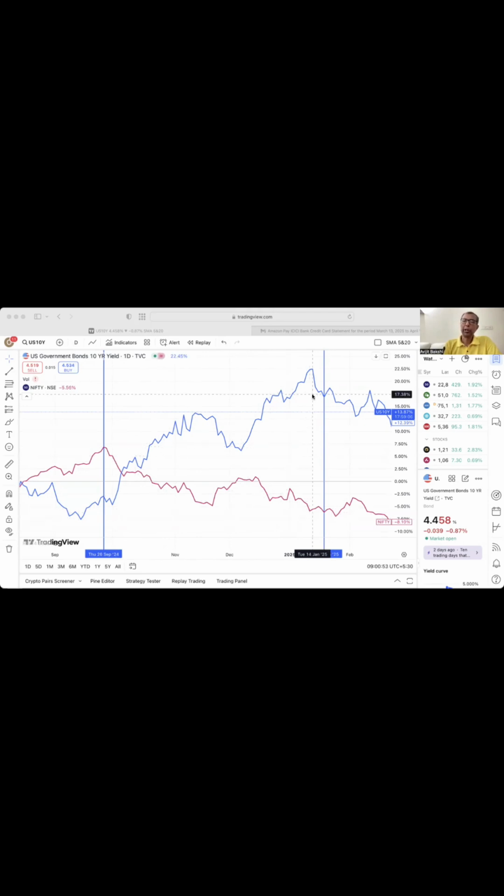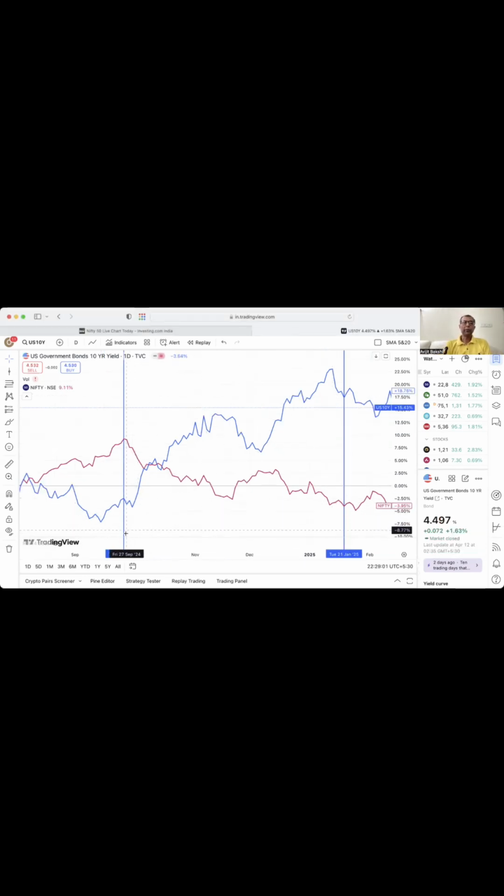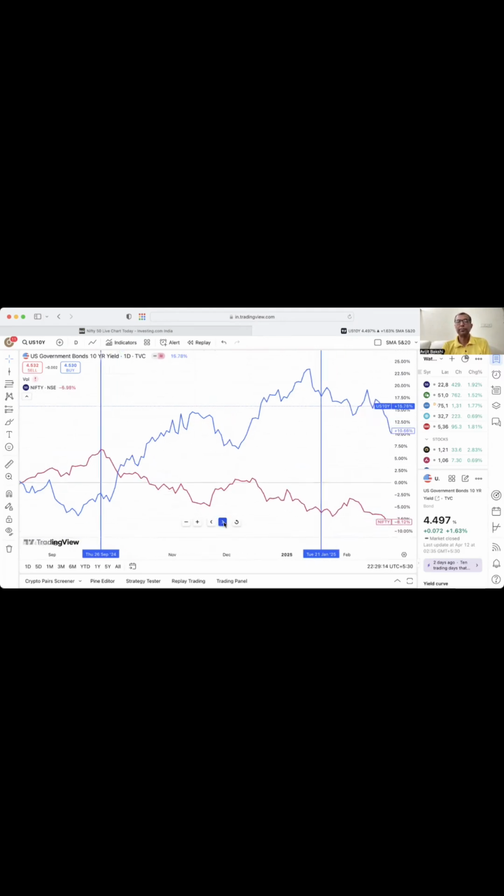So that is why the market crashed: the FII were pulling out their funds from our market and putting them in the US market. This is one important phase, the bear phase that started on September 26. Now look at the second important vertical line, that is Jan 21st.